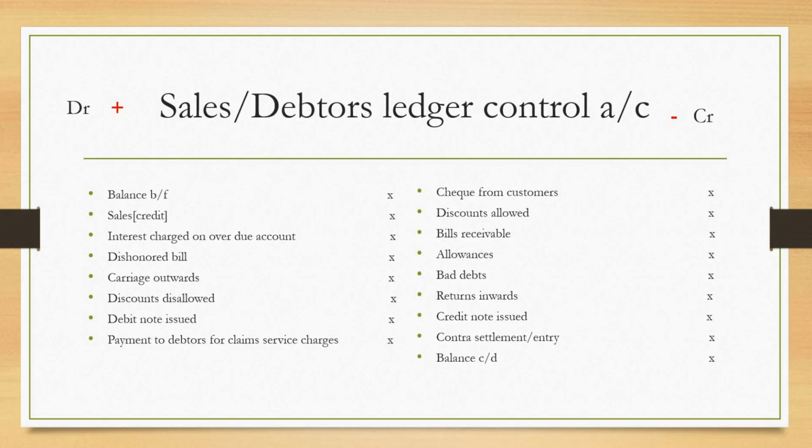If you look at the debit side, you can see there is a positive sign in red color. Then on the credit side, we have a negative sign in red color. This is just a simple format that you need to know when you are preparing control accounts for both sales and purchase ledger control accounts.